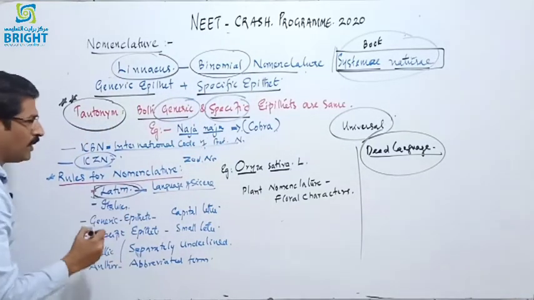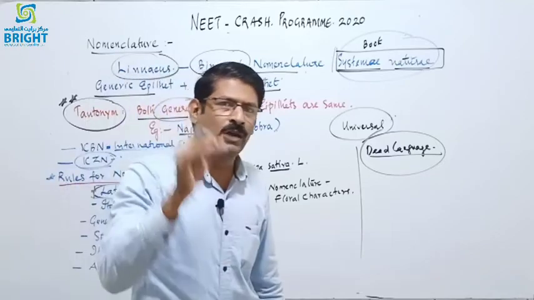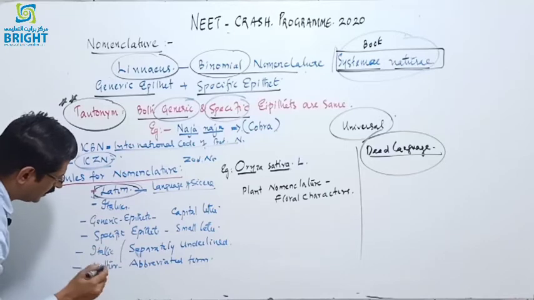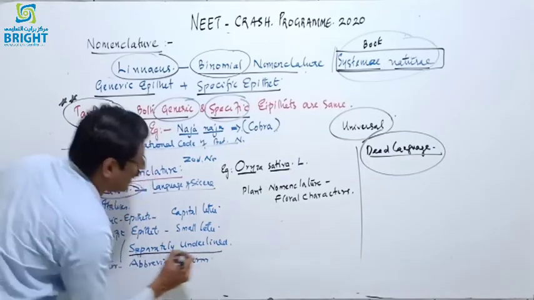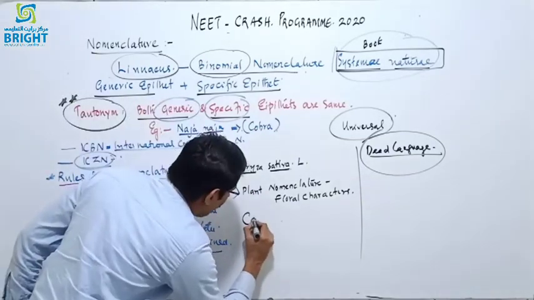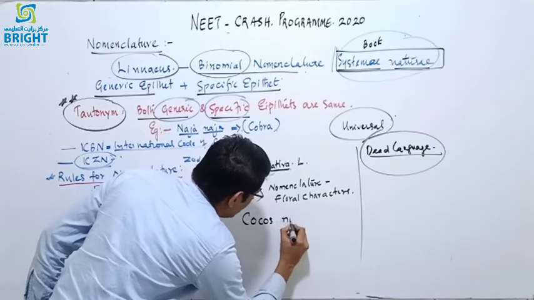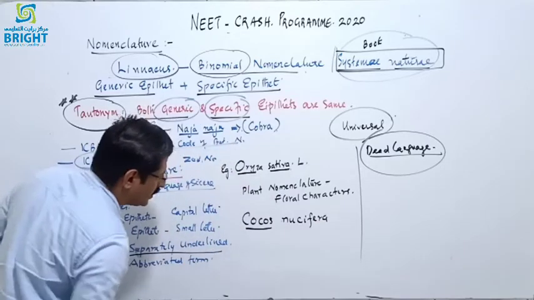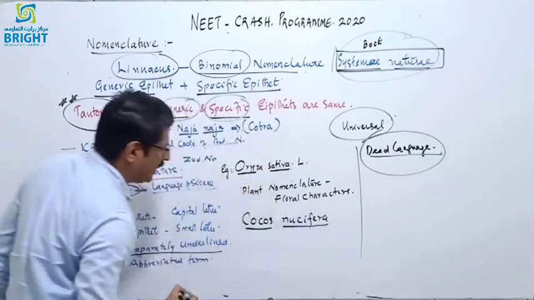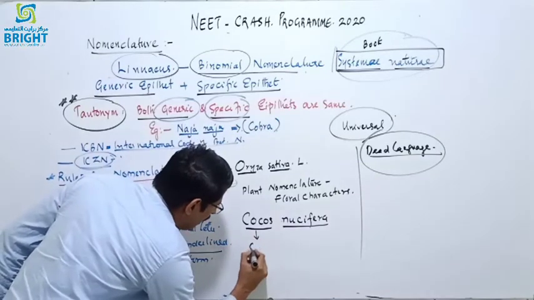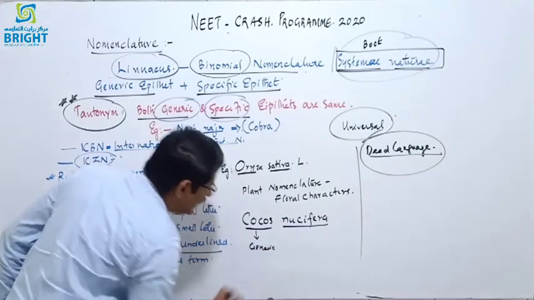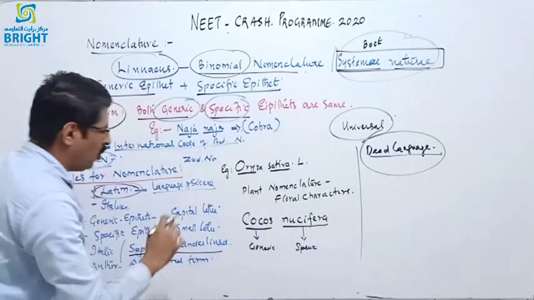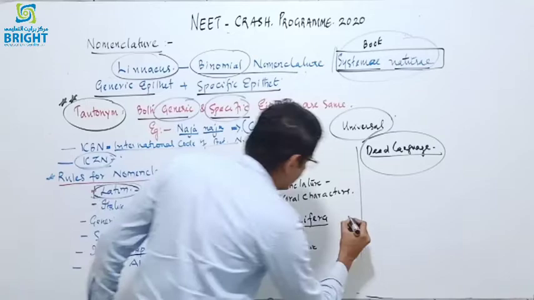And the second rule is that when it is in a printed version, it must be in italics, or when it is a manuscript or handwritten, it must be separately underlined, just like this: Cocos nucifera. Cocos is underlined and nucifera is separately underlined, because this is the generic name or genus name and this is the specific name. And I think you know what Cocos nucifera is. Cocos nucifera is our coconut.